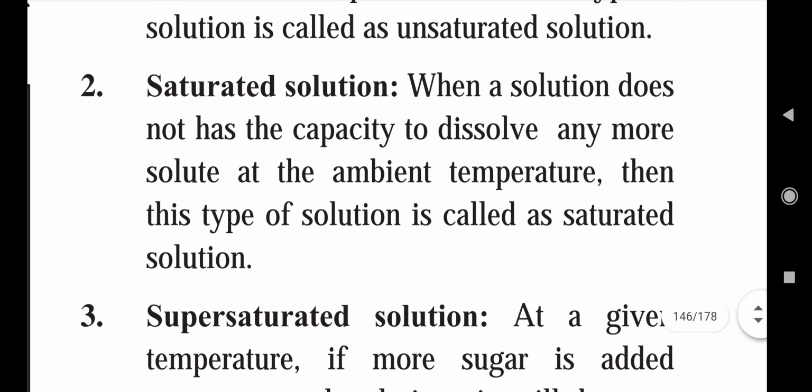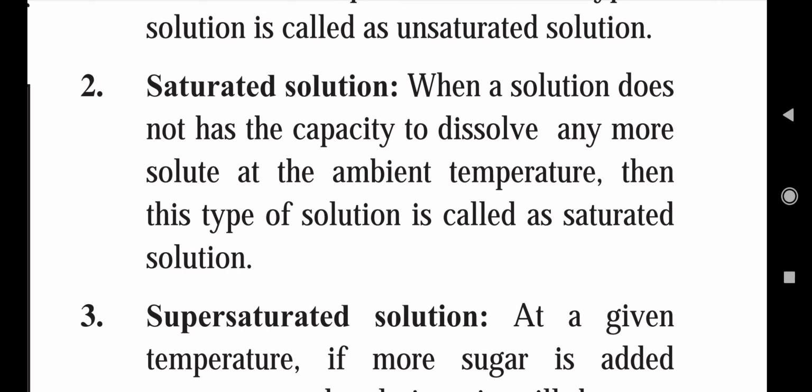Next type of solution is saturated solution. When a solution does not have the capacity to dissolve any more solute at the ambient temperature, then this type of solution is called a saturated solution, okay. So after some time, into that glass of water, we are going to add again 1 tablespoon of sugar, okay.